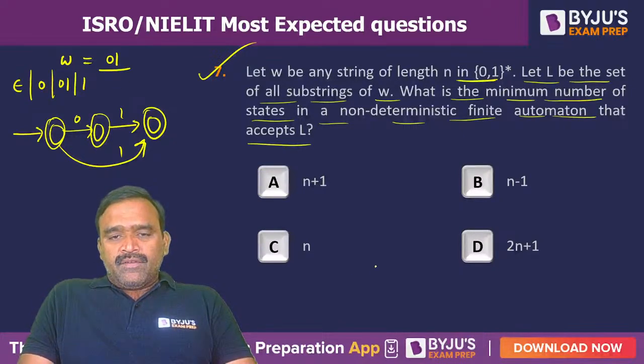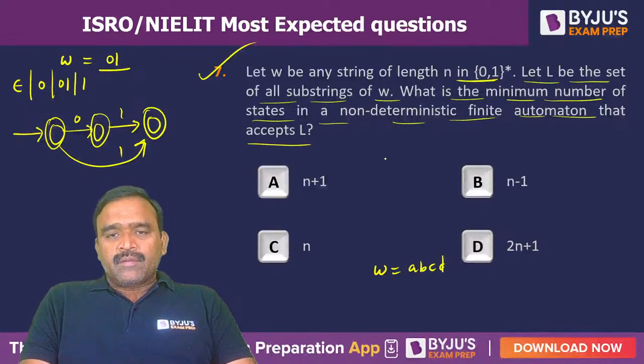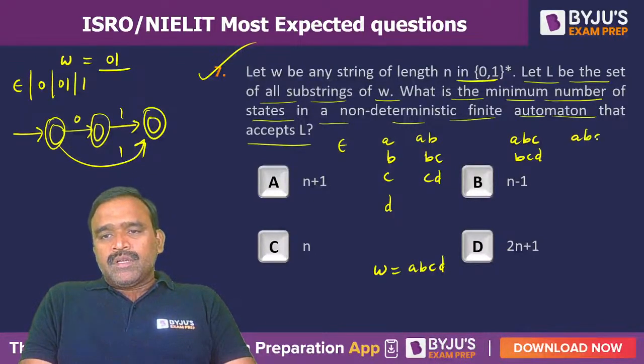In general, for example, if I take W equal to ABCD, a string of length n equal to 4, then A is one substring, B is one substring, C and D, and I am also including epsilon. AB is one substring, BC is one substring, CD is one substring, ABC is a substring, BCD is a substring, then ABCD is a substring.